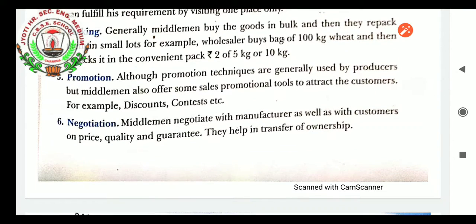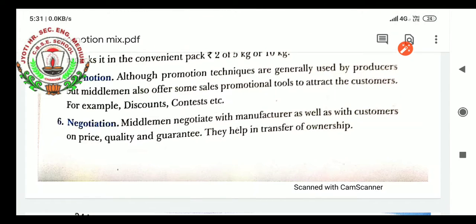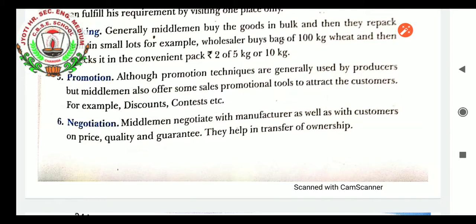Promotion: although promotion techniques are generally used by the producer, middlemen also offer some promotional tools to attract the customer, for example discounts, contests, etc. Negotiation: middlemen negotiate with the manufacturer as well as with customers on price, quality and guarantee. They help in transfer of ownership. So negotiation is where the ownership of the goods is transferred from one person to another, deciding who will have the authority over the goods.